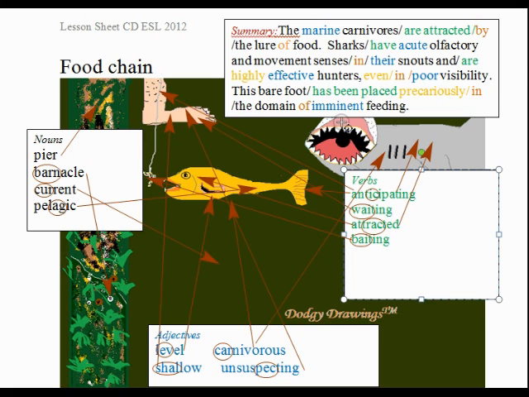In their snouts, this is the snout of the shark, it is full of nerves and receptors, and are highly effective hunters, even in poor visibility. In fact, a shark can rely more on its sense of smell and electrical pulses than requiring its vision to target in on prey, what it is trying to hunt. This barefoot has been placed precariously in the domain of imminent feeding. Imminent means about to happen.